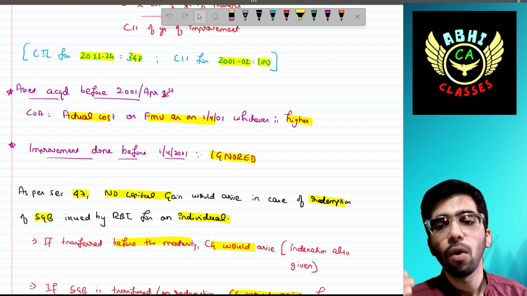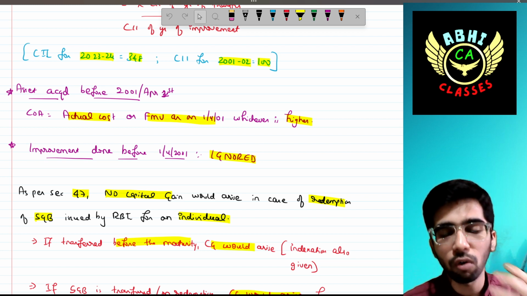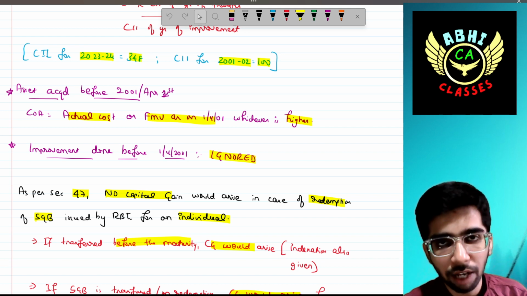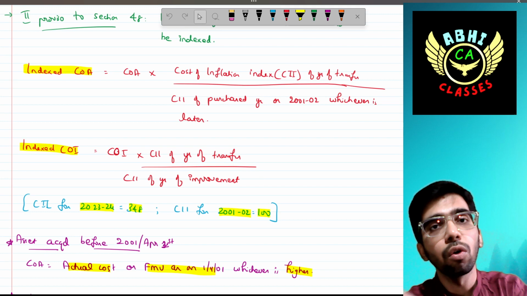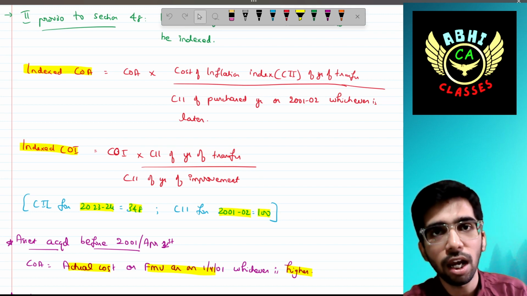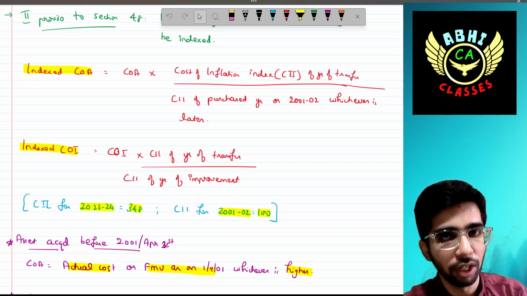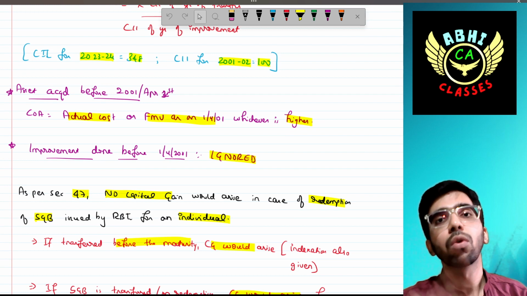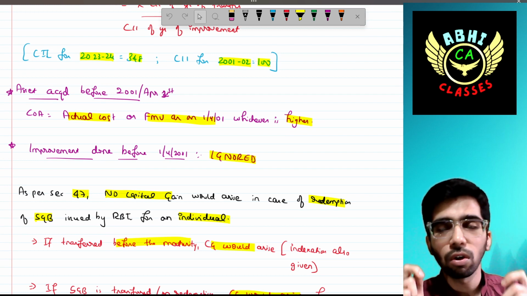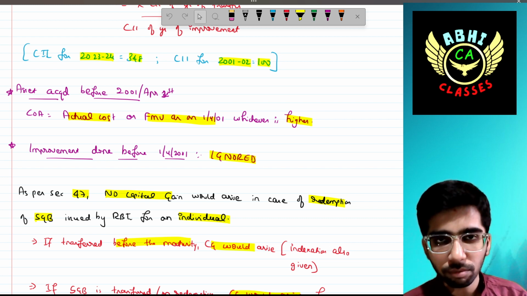But the fair market value as on 1/4/2001 is, let's say for example, 5 lakh. In that case we have to take the cost of acquisition as 5 lakh or 1 lakh, whichever is higher, which is 5 lakh. On that we have to take the indexation benefit, that is 5 lakh into CII of 23-24 divided by CII of 2001-02, not the 1995 CII. Okay, it is irrelevant. The improvement done before April 1st 2001, we should ignore them.